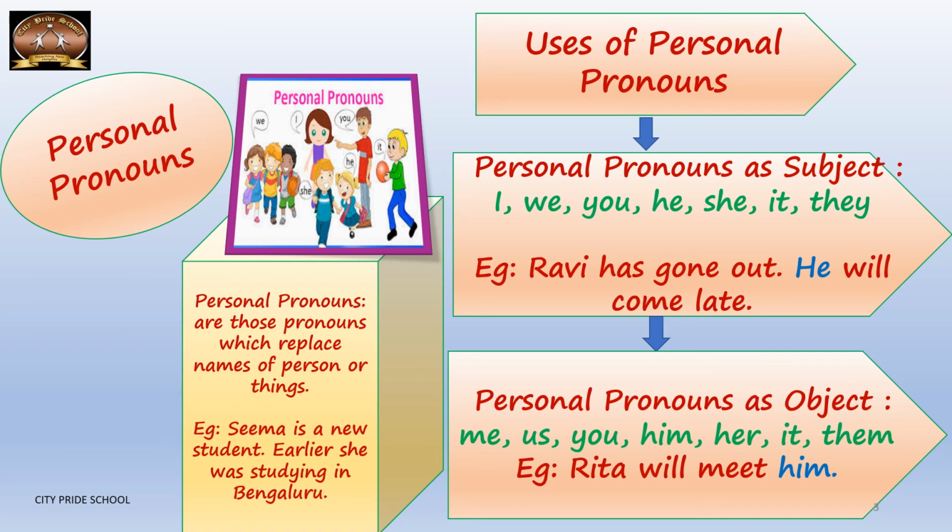But if I look at the next example, that is, Rita will meet him, or Rita will meet Ravi. Rita will meet him. So instead of Ravi, I have written him. So him is an objective pronoun. So a personal pronoun which acts as an object can be me, us, you, him, her, it, them, etc. So this is the personal pronoun.